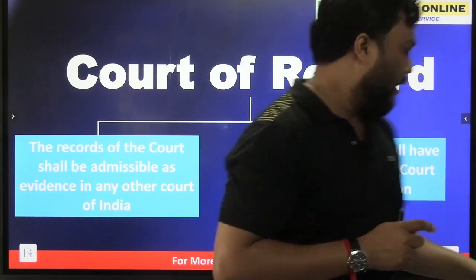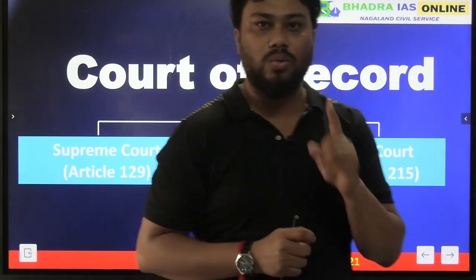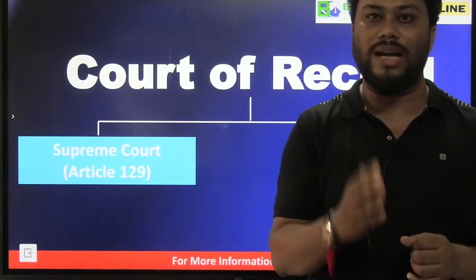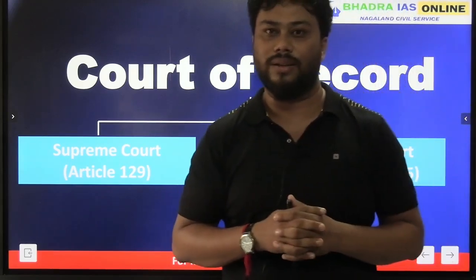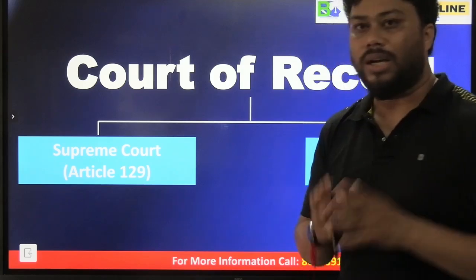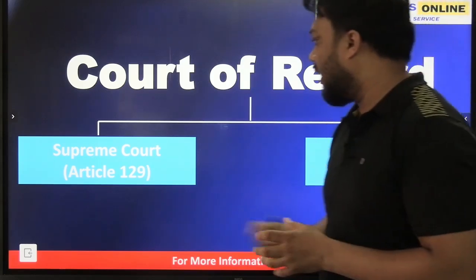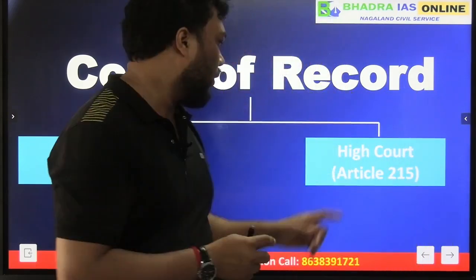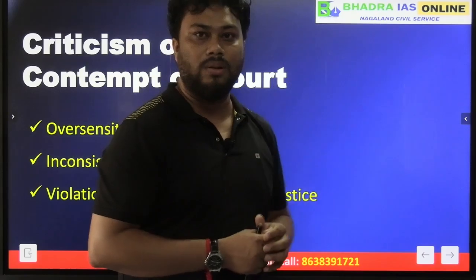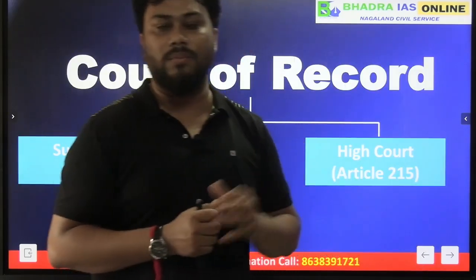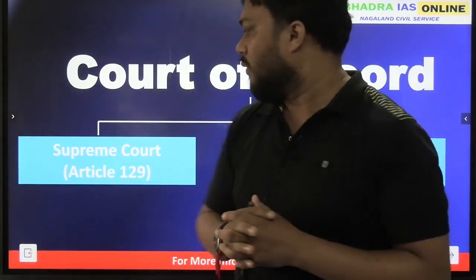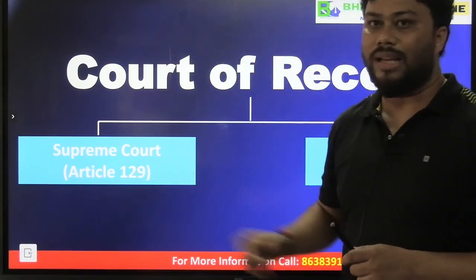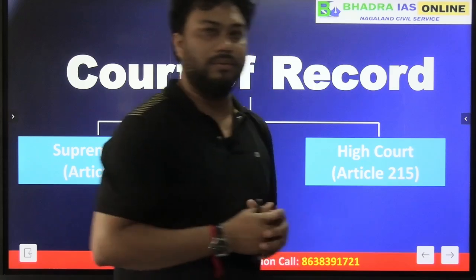And in India, only two courts, that is Supreme Court and High Court, fulfill these two criteria. That is why Supreme Court is a court of record under Article 129 and High Court is a court of record under Article 215. These two articles are very important. Remember these articles: Article 129 and Article 215.